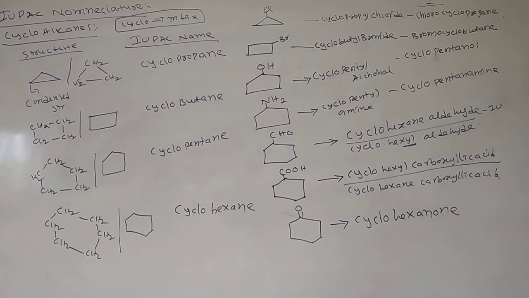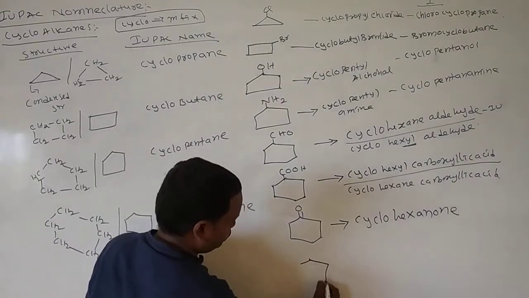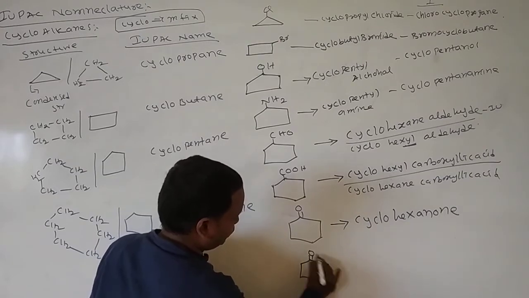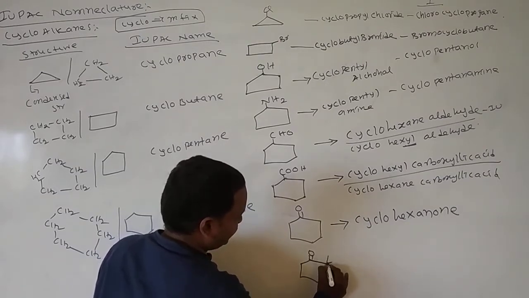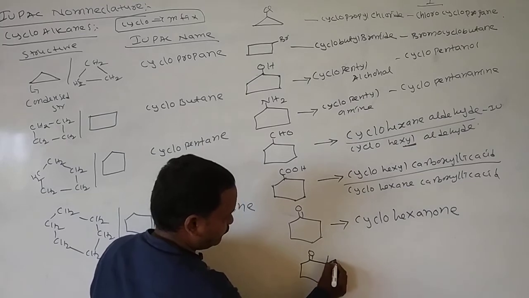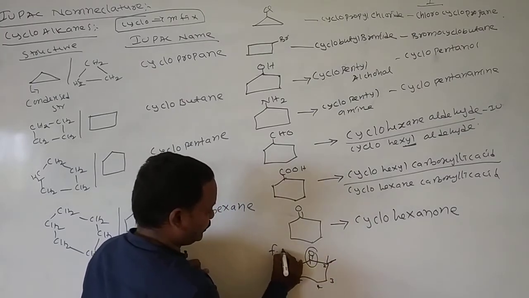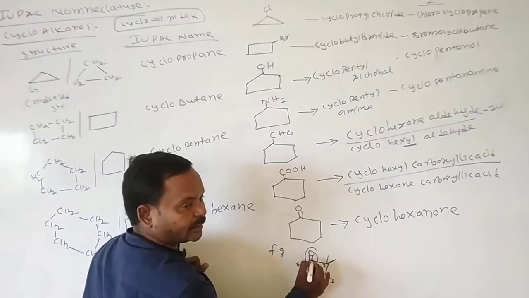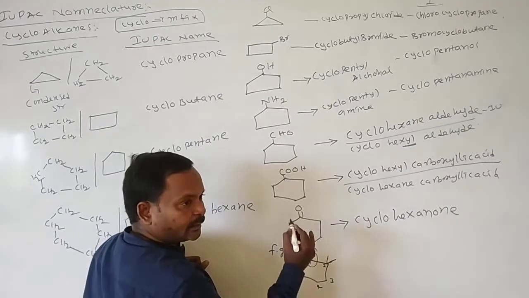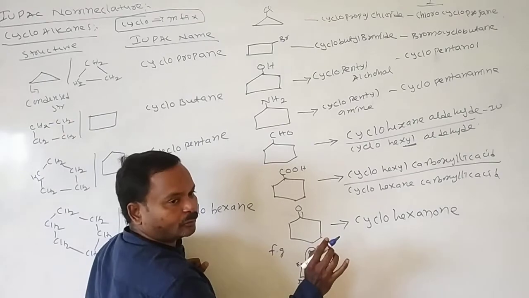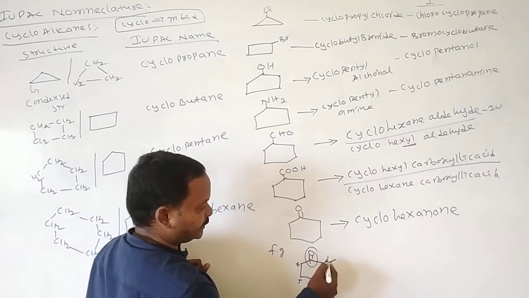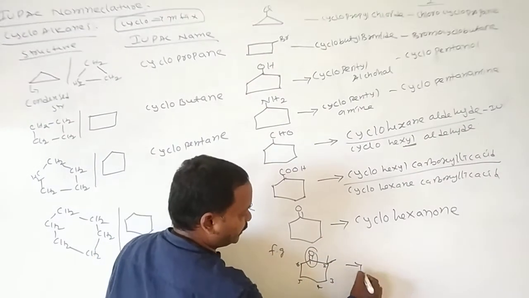Suppose for example we have one more molecule. Here a methyl group is there, 1, 2, 3, 4, 5, 6. The C double bond O group is the functional group, so I started numbering with it: 1, 2, 3, 4, 5, 6. At the second position, 2 methyl groups are there.